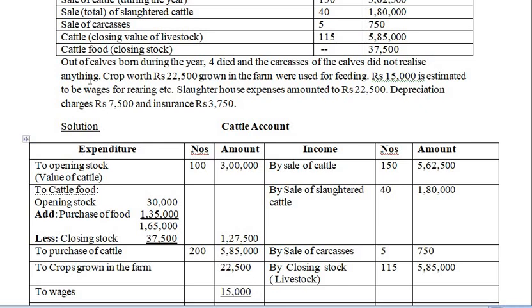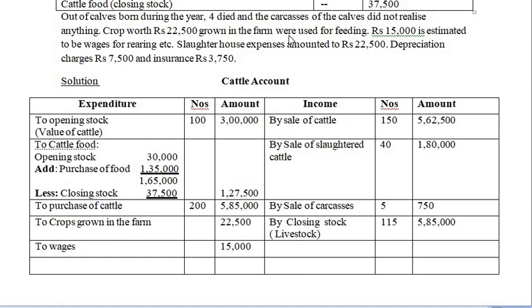Next, sludger house expenses amount to rupees 22,500, and this is the amount which is to be written again to the debit side. This is again an expense.